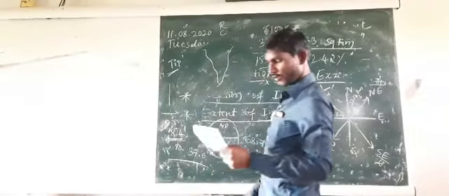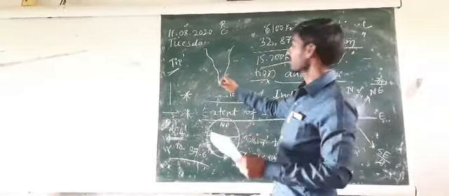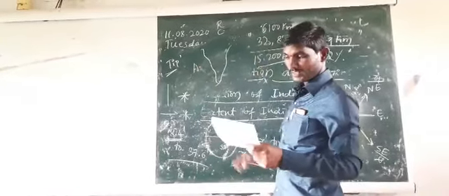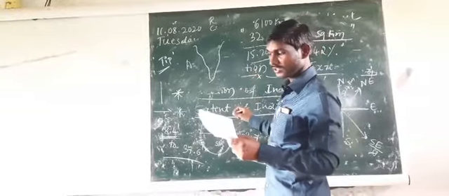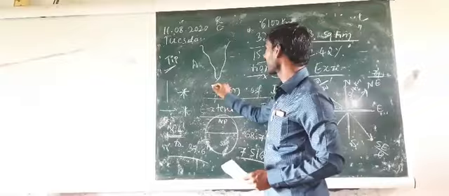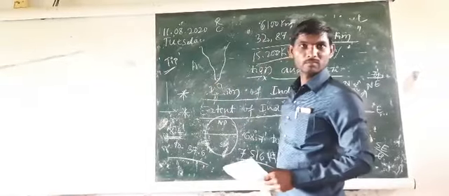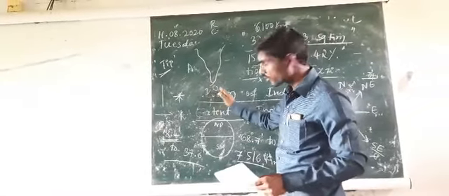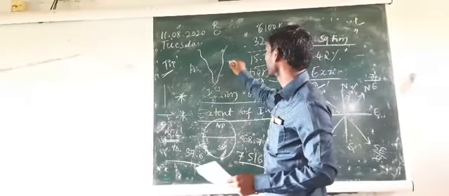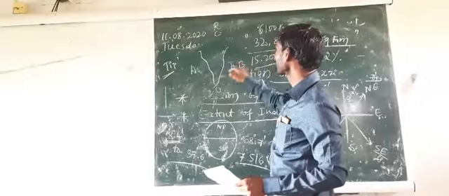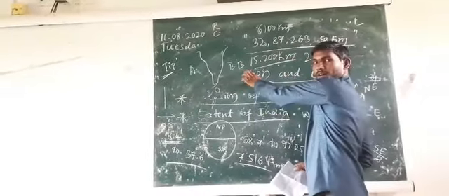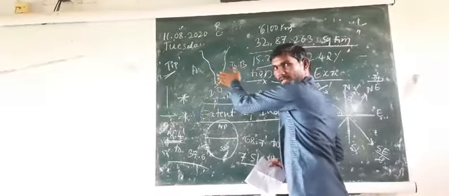The last point is about the seas around India. In the west side, the Arabian Sea.